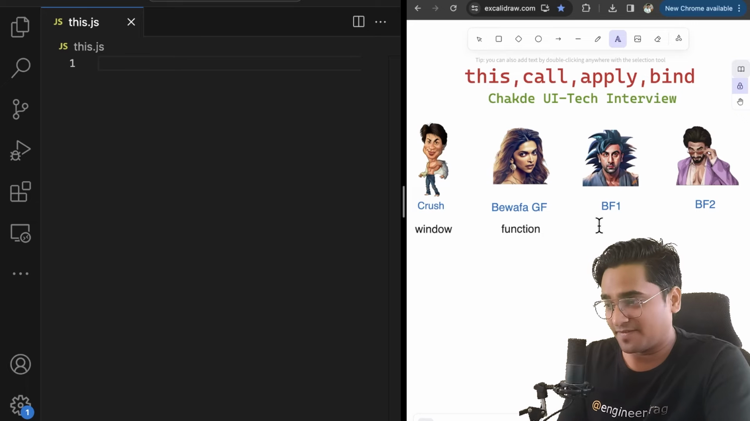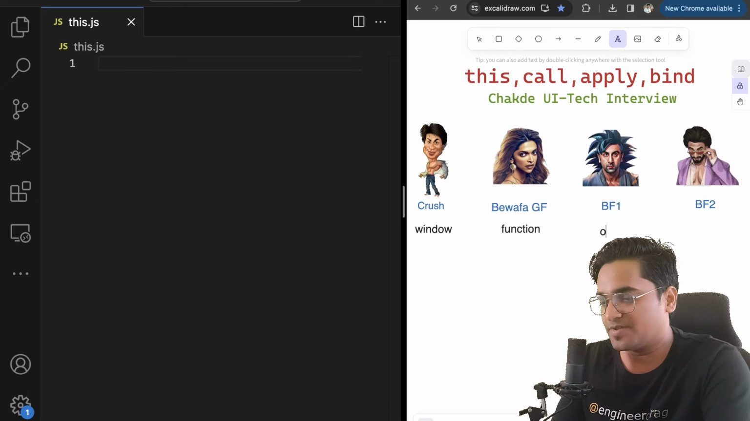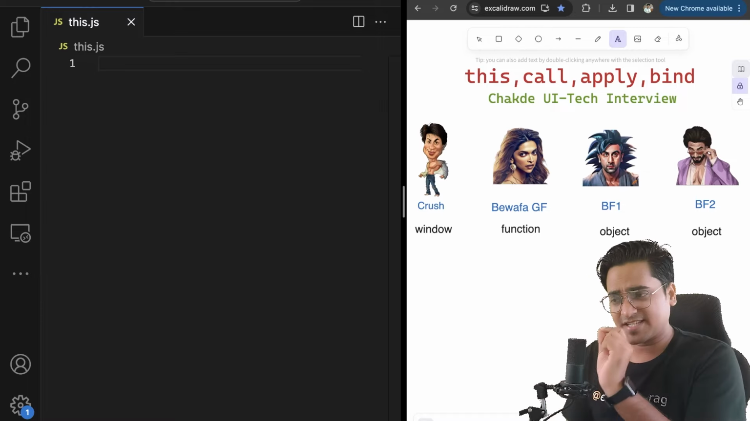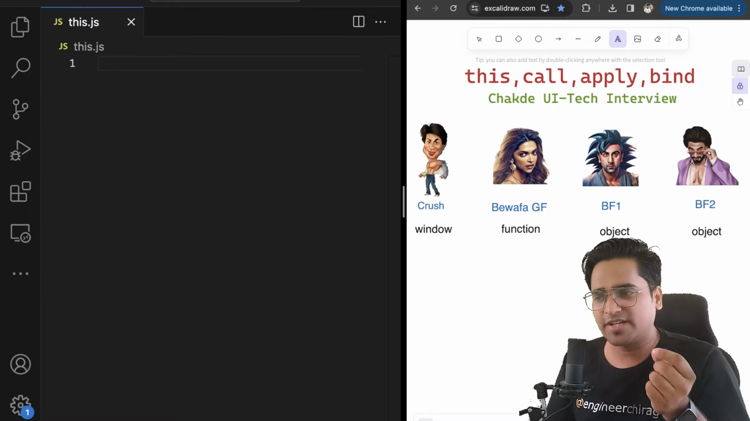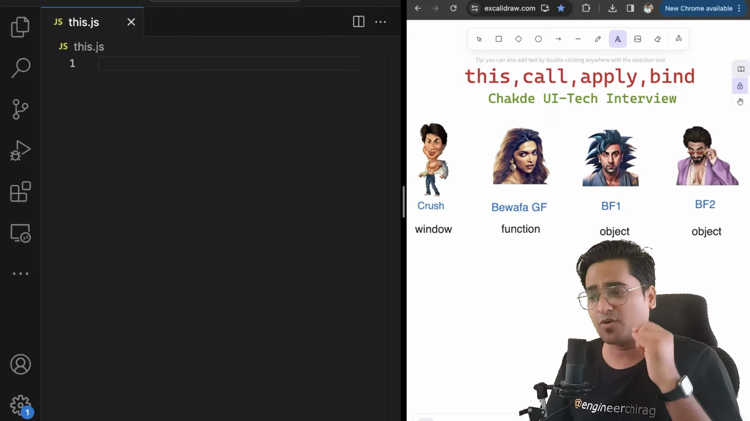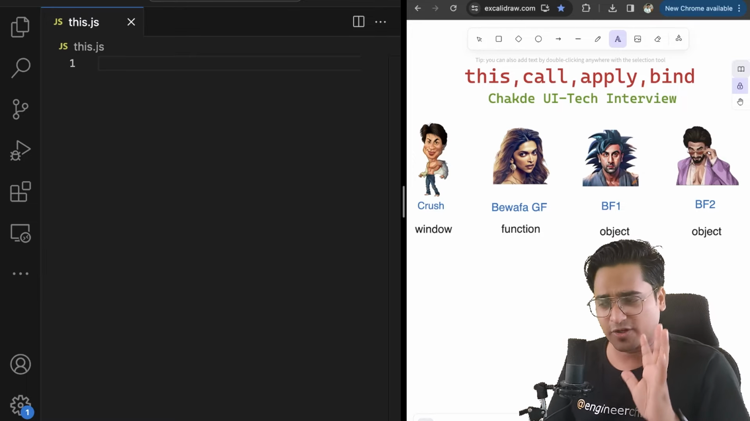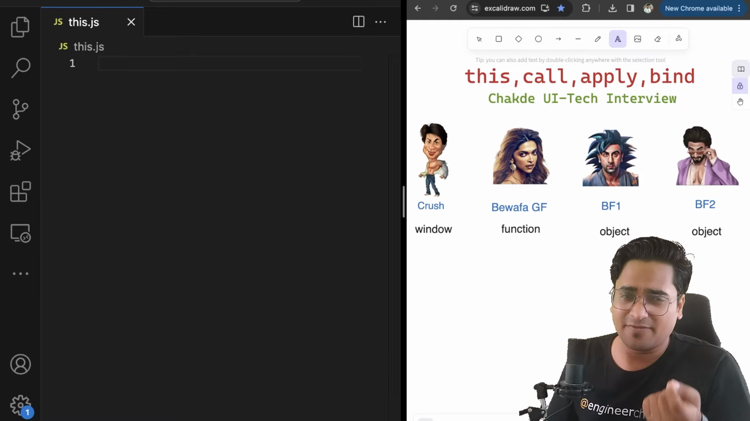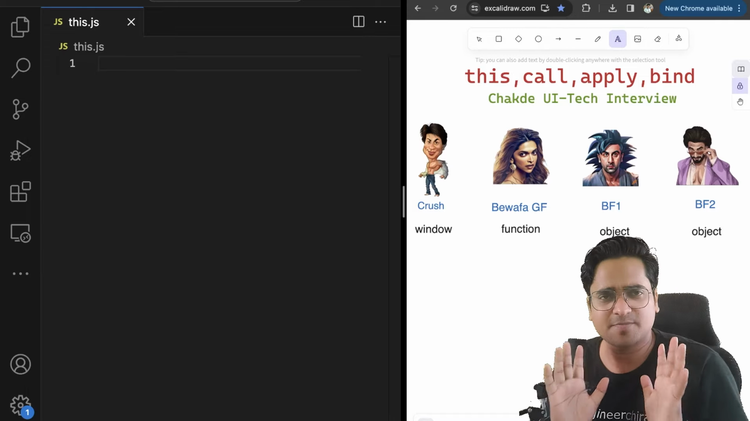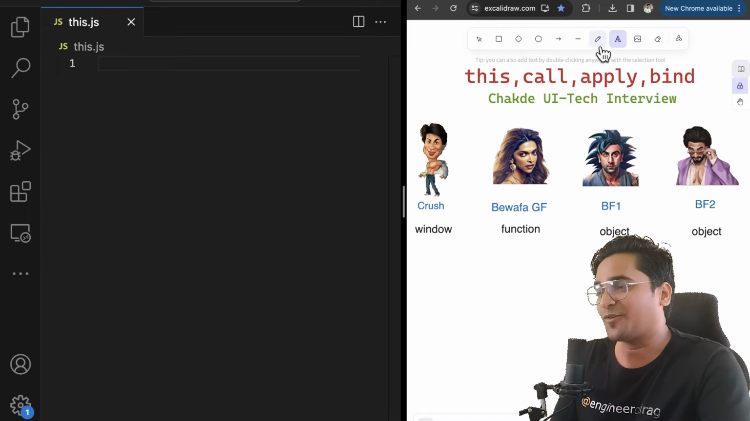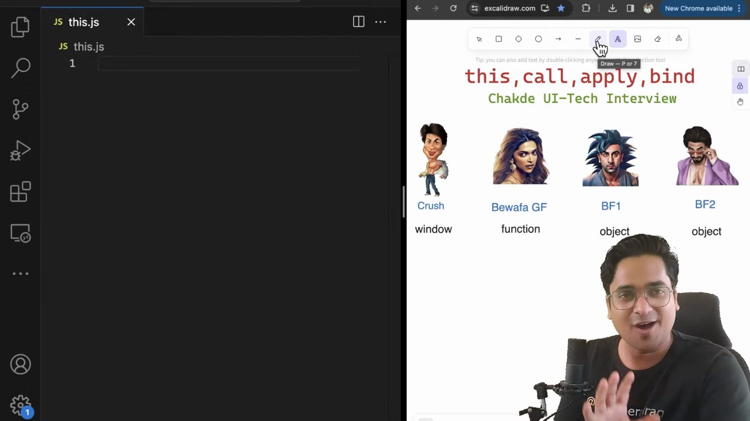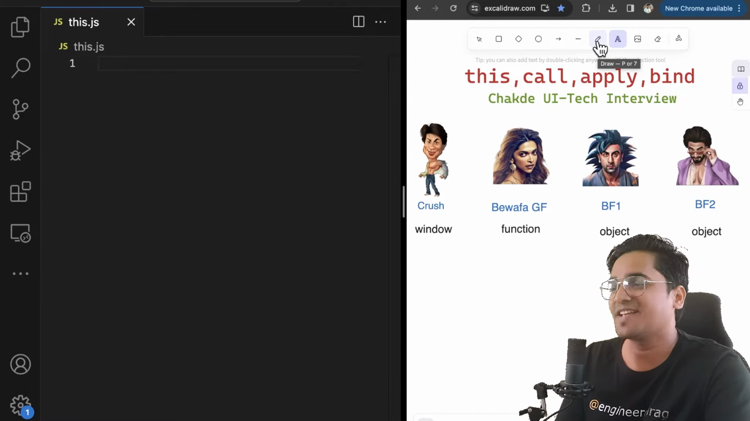Now, what is the bf? The bf is basically any object. This can be object 1, object 2, any object in general. So if you remember this, whenever we are talking about crush, we are mostly talking about the window object. Whenever we are talking about bewafa girlfriend, we are talking about a function which is going to be executed. Whenever we say bf, we are talking about an object. It may be bf1, bf2. We are talking with respect to objects only. If we understand these synonyms that we are going to use in the entire video, your life is going to be very easy, very simple. And we will get started with that.